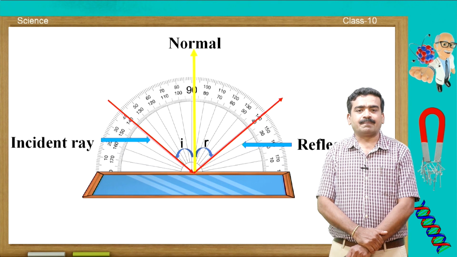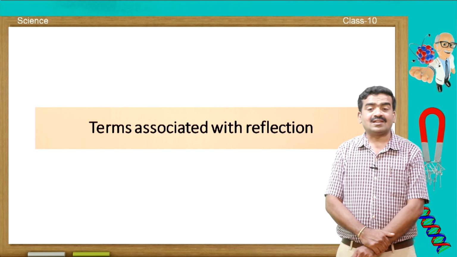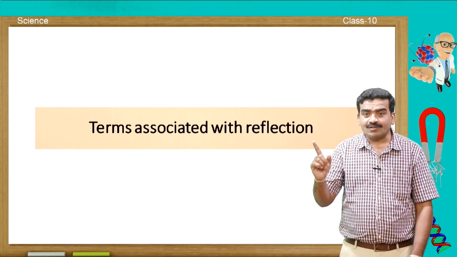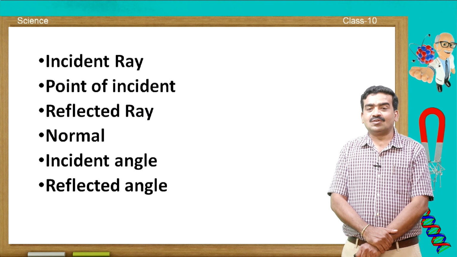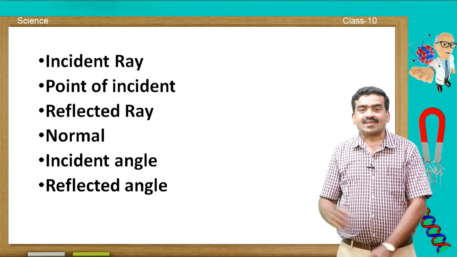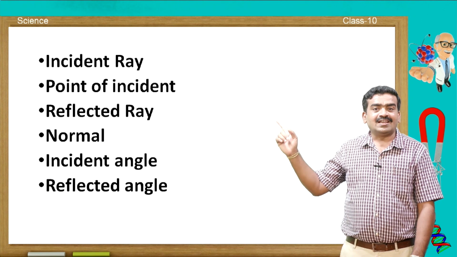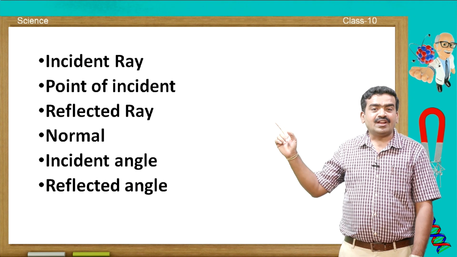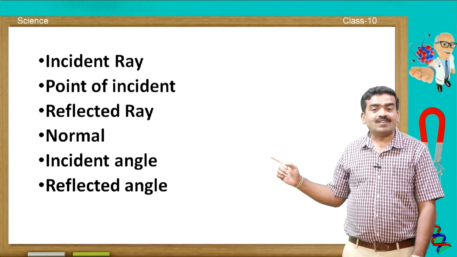My dear student, we have to understand the terms associated with reflection before going to learn the concepts of reflection. Those important terms are incident ray, point of incidence, reflected ray, normal, angle of incidence and angle of reflection.